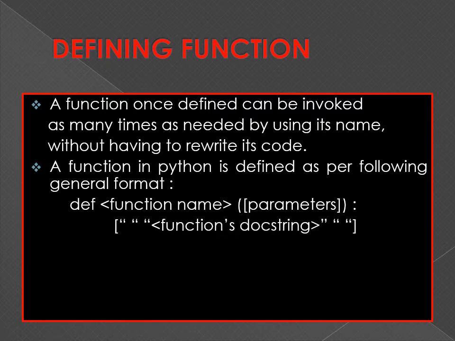After that, we provide the name of the function and, within parentheses, the parameter list. The line ends with a colon, and we have to use proper indentation for the body of the function. So here we can write any statements as the body of the function.